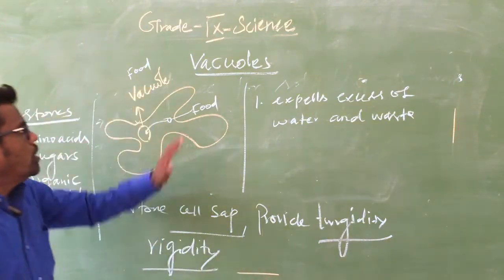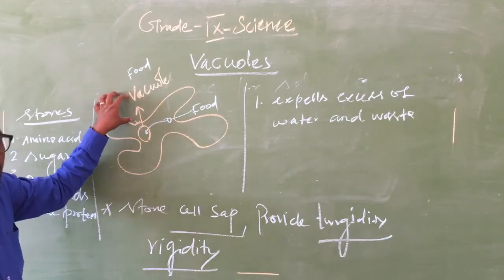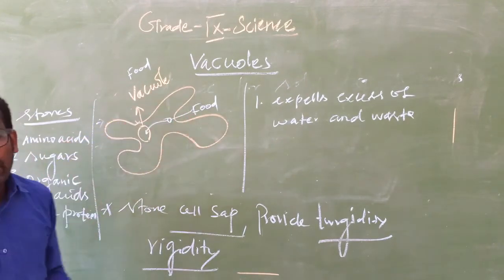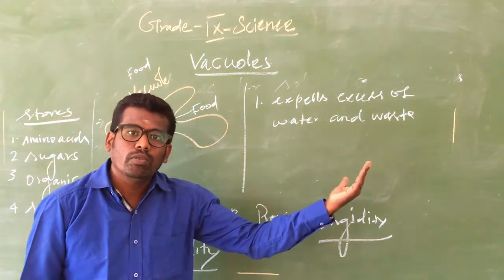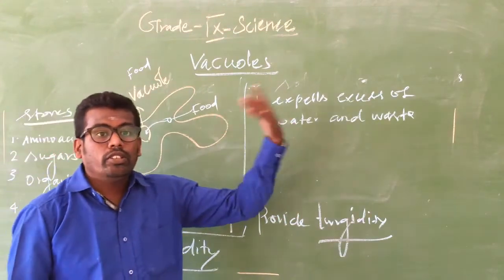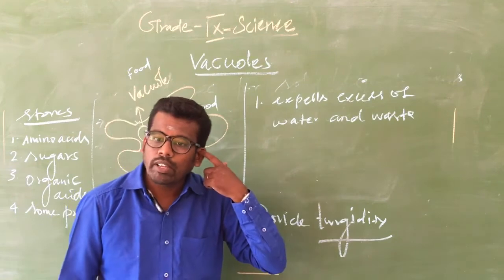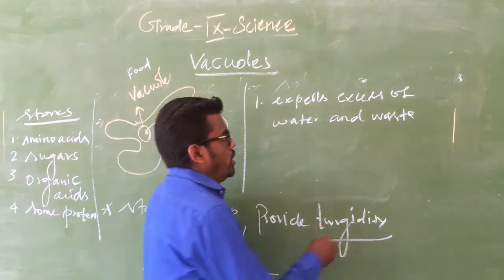Again, the vacuole is a cell organelle. In amoeba there is a vacuole called the food vacuole, where the food is stored. In some other unicellular organisms, it is involved in other important functions. The first one is expelling excess water.